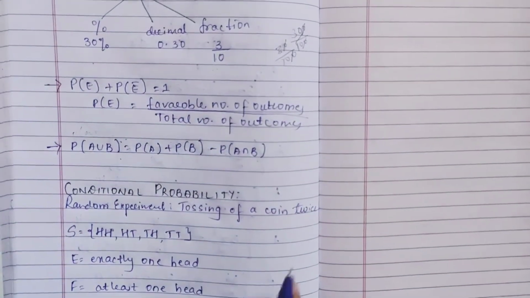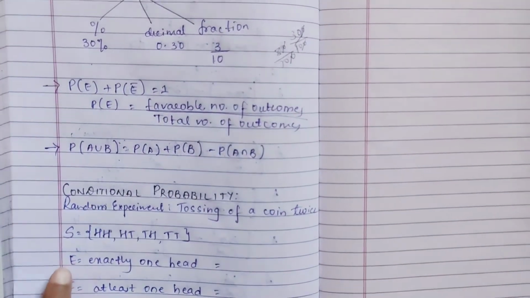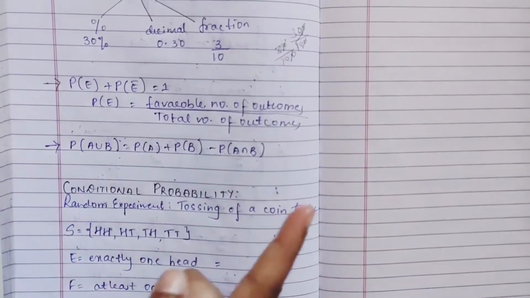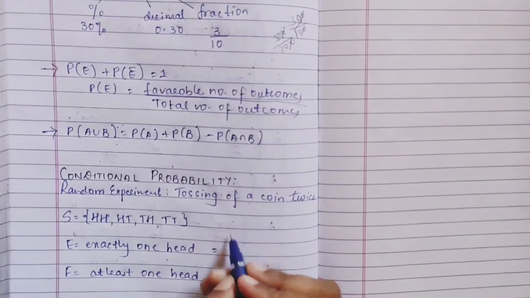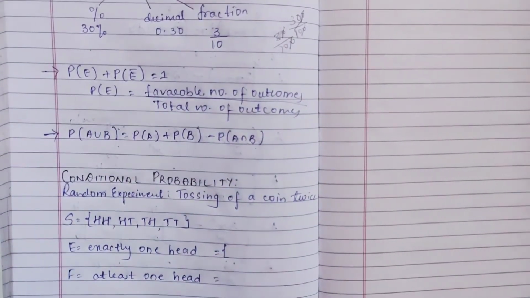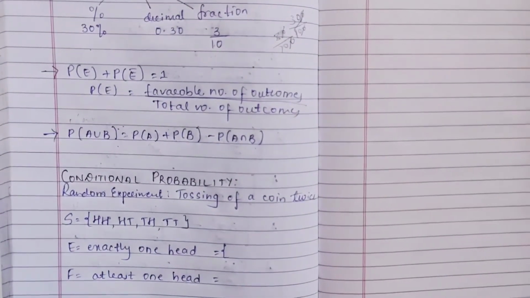There is a big difference in these sentences. Event E is exactly one head and event F is at least one head. Exactly one head means which sample points can we consider?